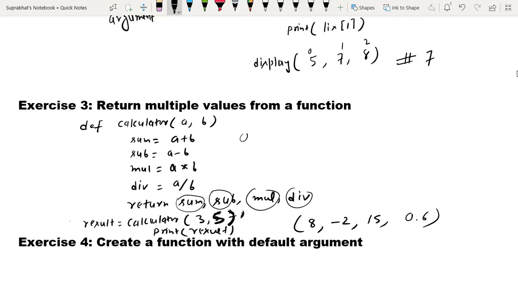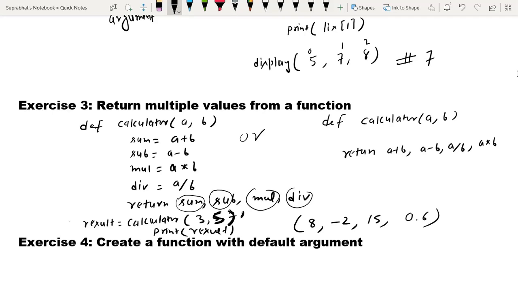We can do this another way also. Instead of taking different variables, we can simply do it like this. def calculator, then a comma b, and simply here I can return a plus b, a minus b, a divided by b, then a multiply b.